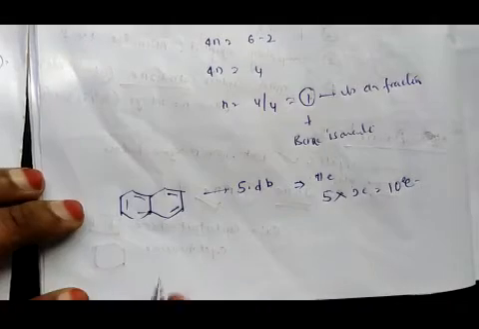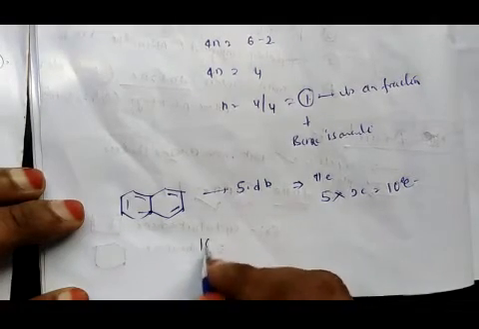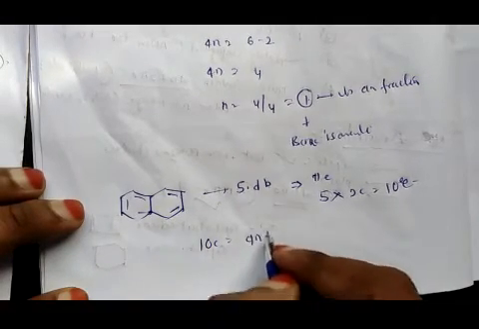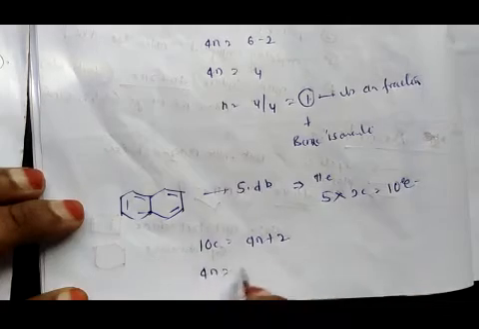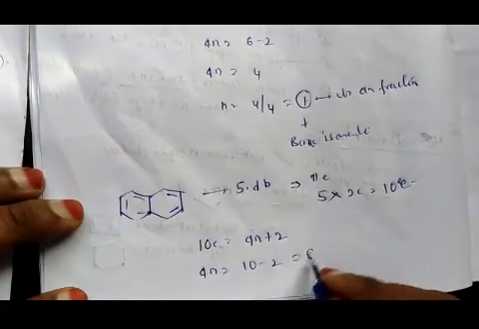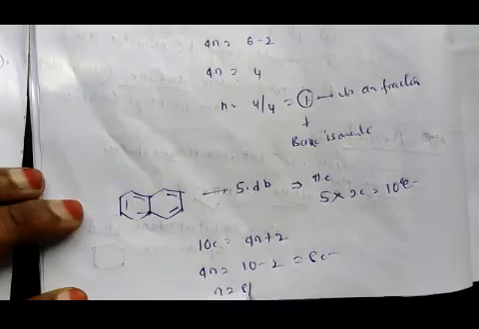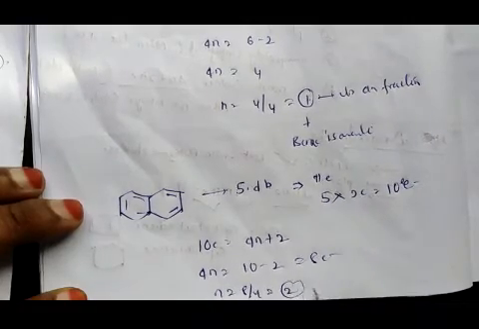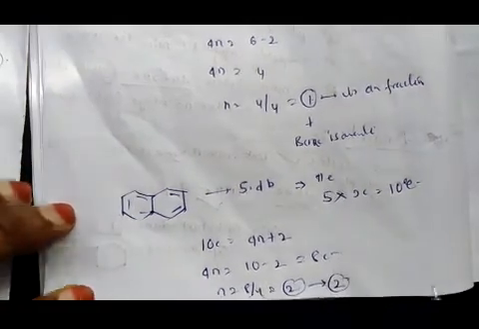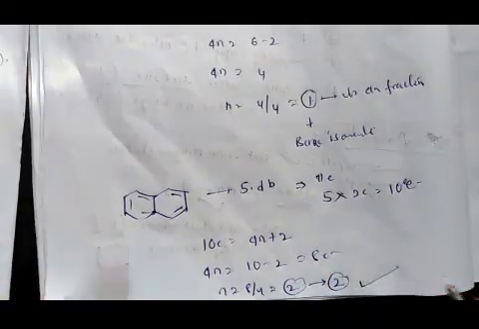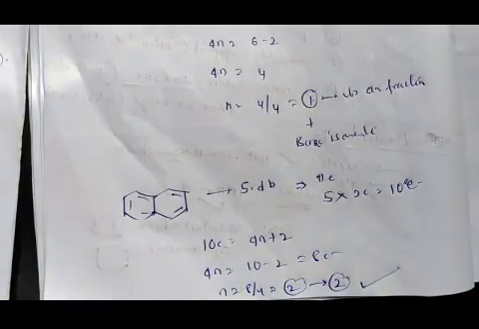Substituting in the equation, 10 is equal to 4n plus 2. Therefore 4n is equal to 10 minus 2, that is 8. n is equal to 8 by 4, that is 2. 2 is not a fraction, so this compound is aromatic.